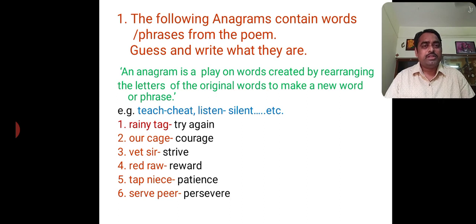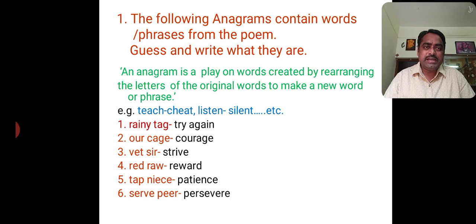Okay. Now the third phrase is wait sir, and the anagram of wait sir is strive. STRIVE. Strive means to try very hard or struggle very hard. Now the fourth phrase, read raw, and the anagram is reward.